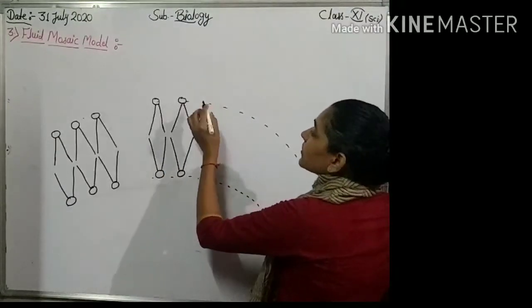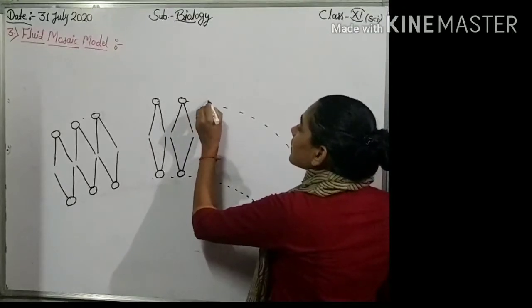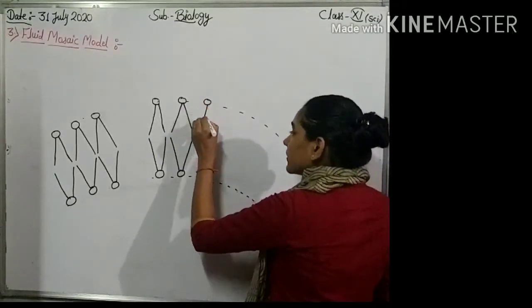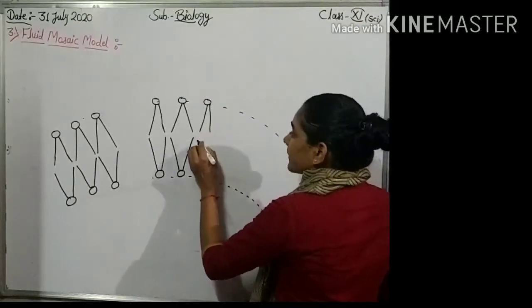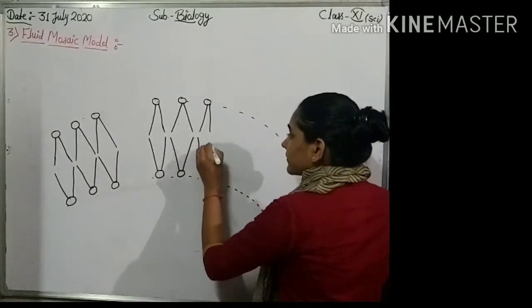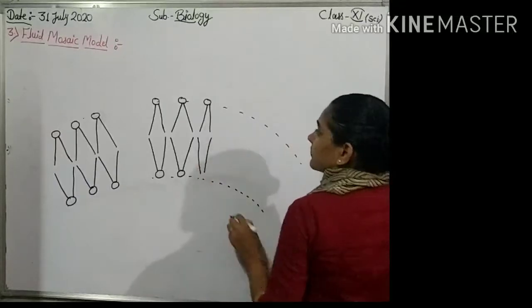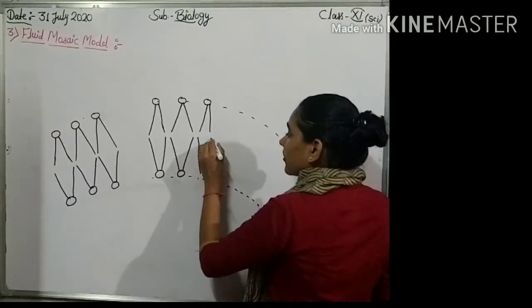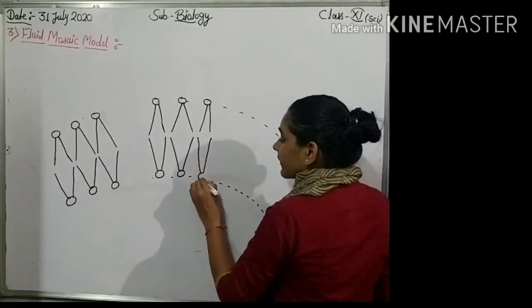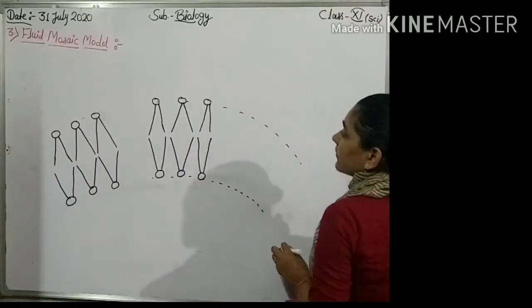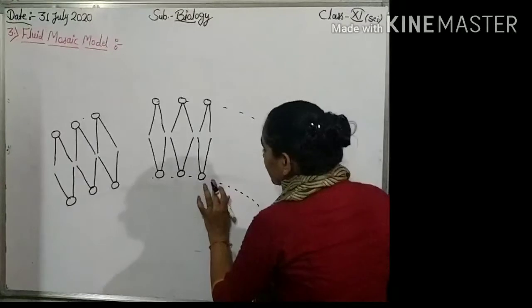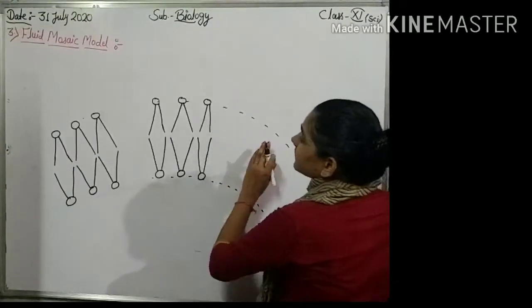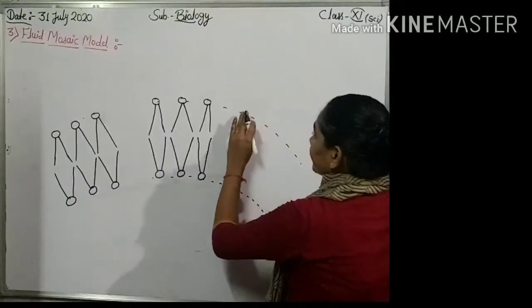It is the phospholipid bilayer. Round circle represent the hydrophilic head, which lies towards periphery or outside, and hydrophobic tail lies towards inner side.